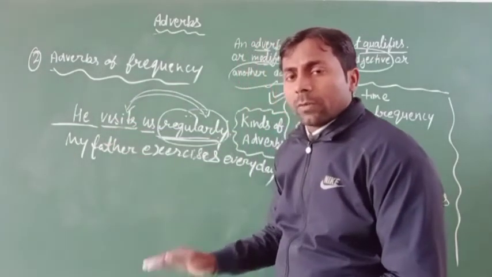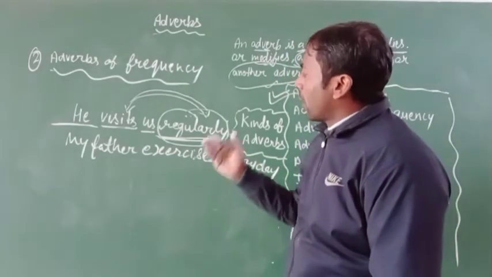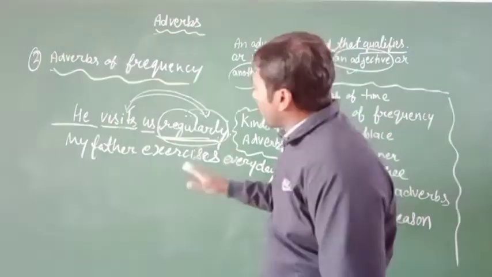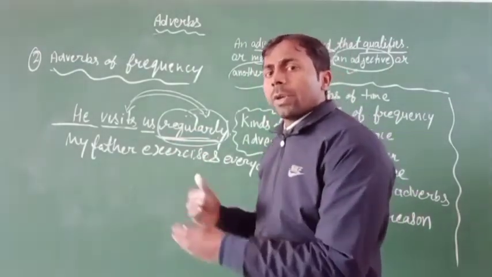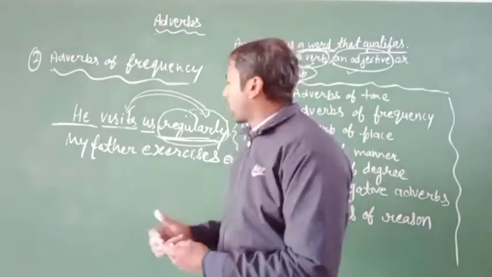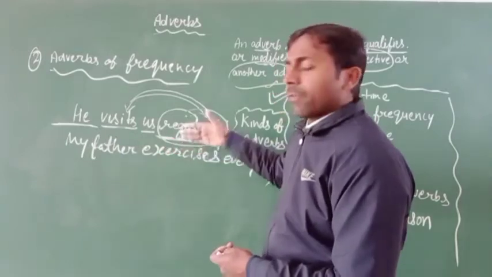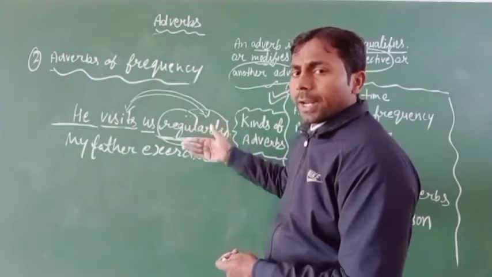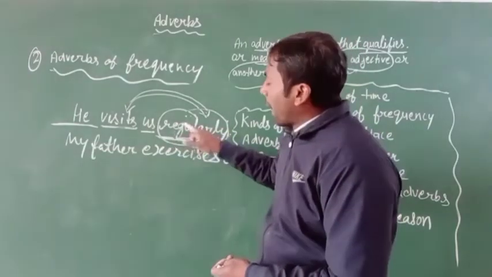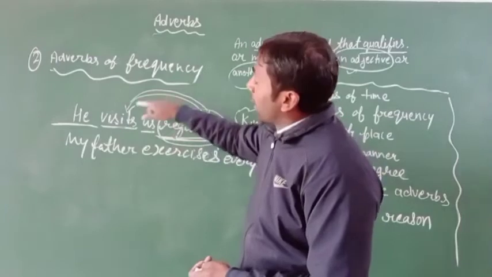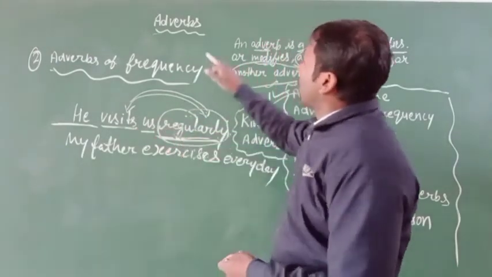Here, what is the verb? The verb is visits. And how does it happen? It will happen 1 day, 2 days, 3 days, 4 days. It means it is happening continuously. So this word becomes a frequency word, working again and again. This frequency word qualifies the verb, so we can say that it is the adverb of frequency.